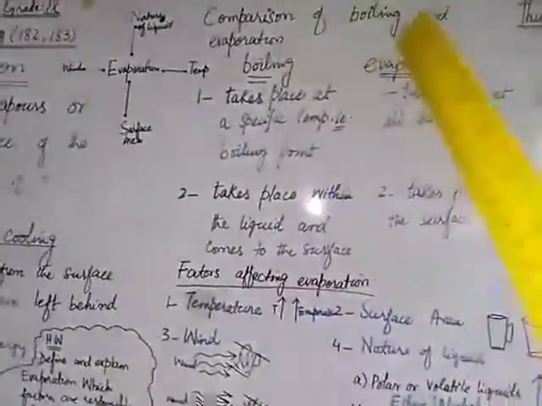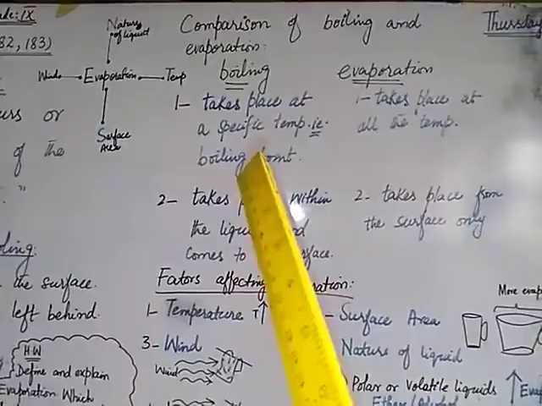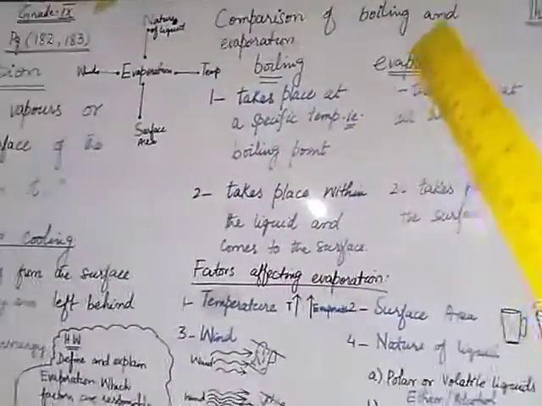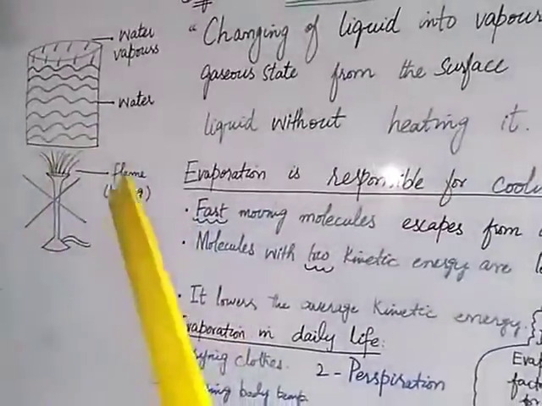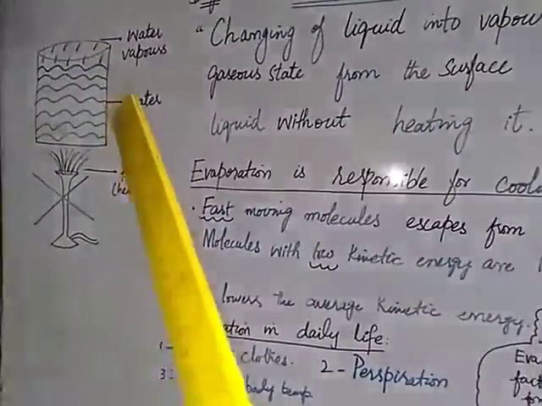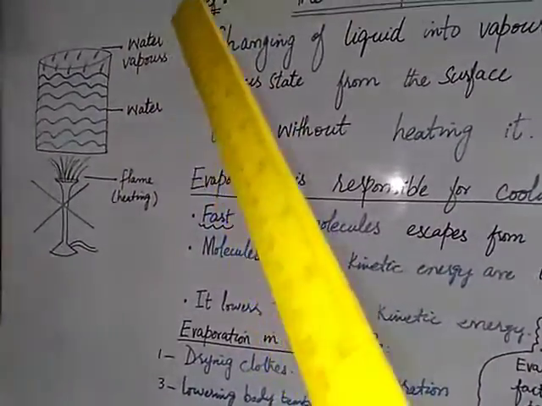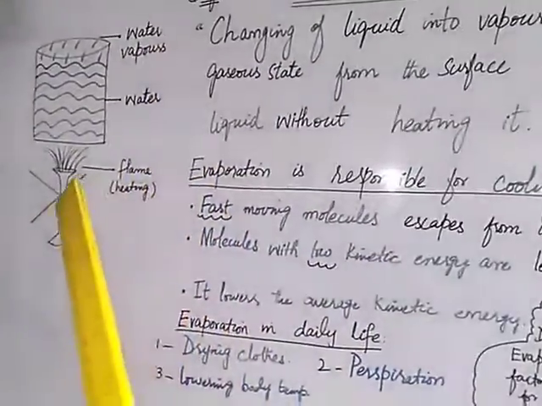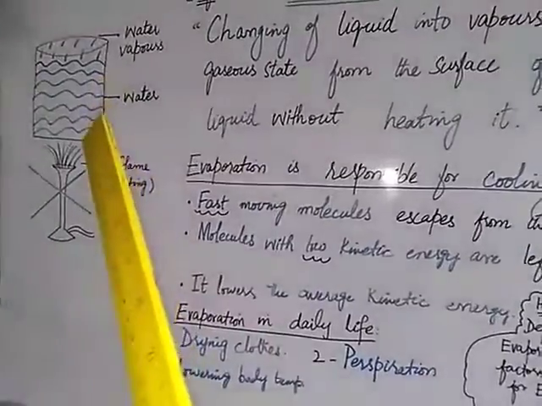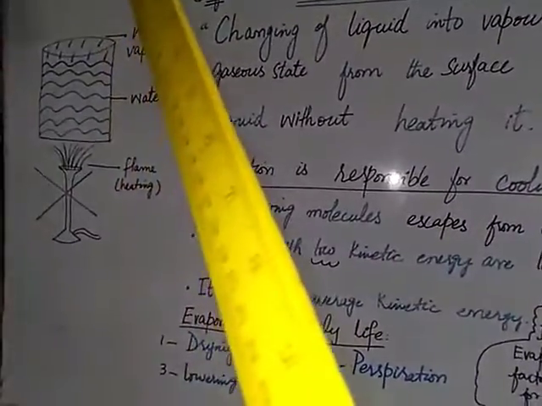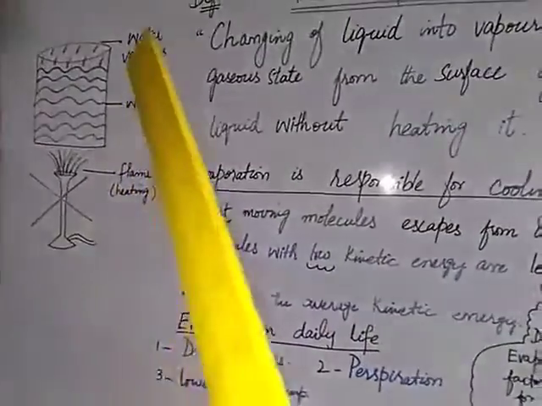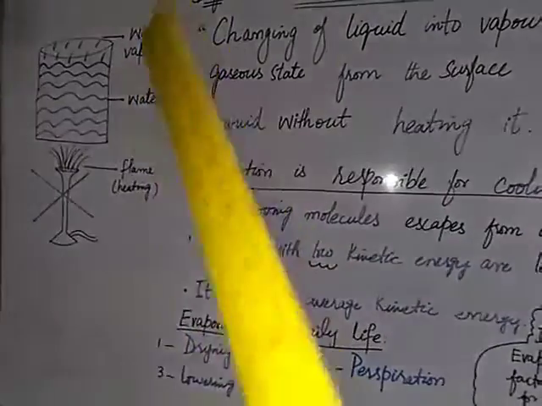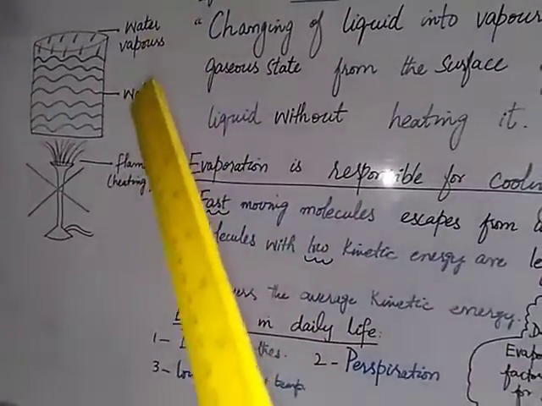Now what is the difference between boiling and evaporation? Always remember that for boiling, we need a heating effect. When we heat a liquid and it changes into vapors or the gaseous state, the process is known as boiling. And when we do not heat the liquid, evaporation occurs, and the process is known only as evaporation. Then it is not said to be boiling.